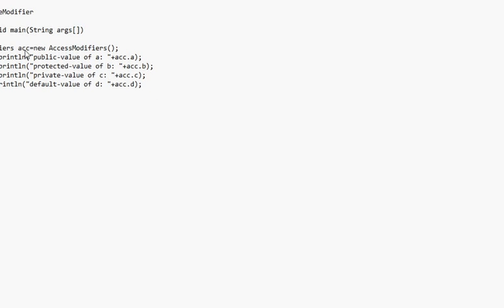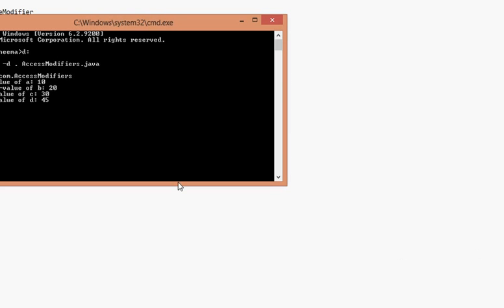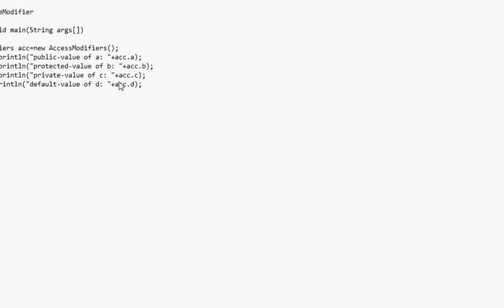Let's execute. javac PrivateModifier.java. See, we are getting this error because c is a private variable inside my AccessModifiers class.